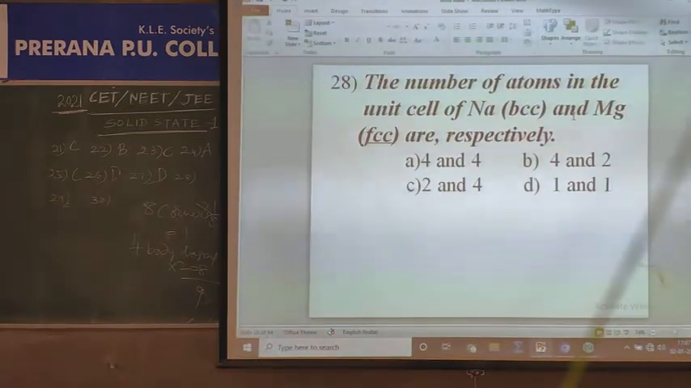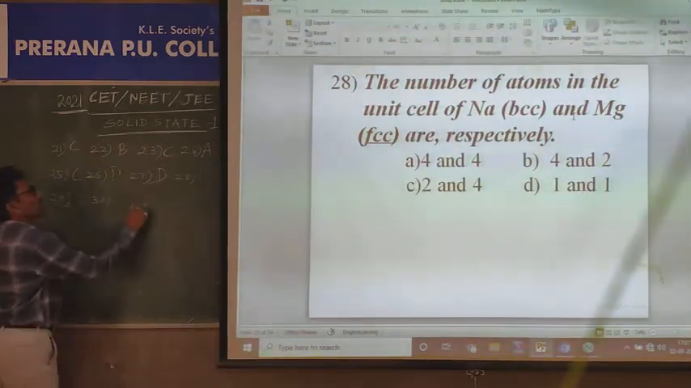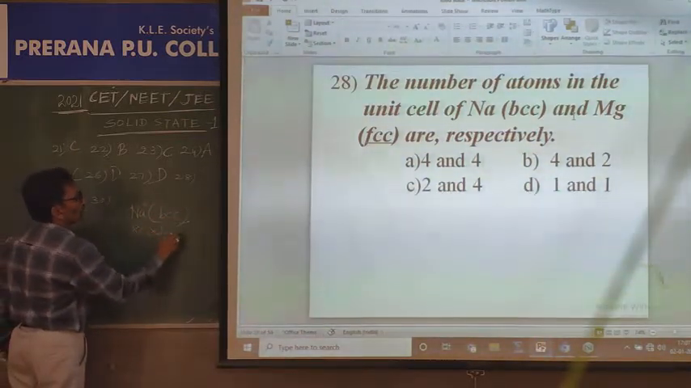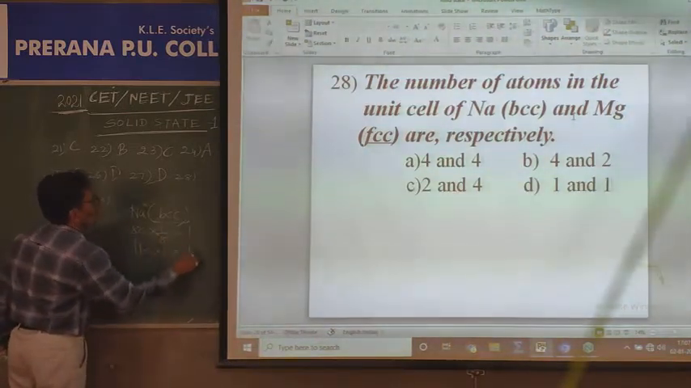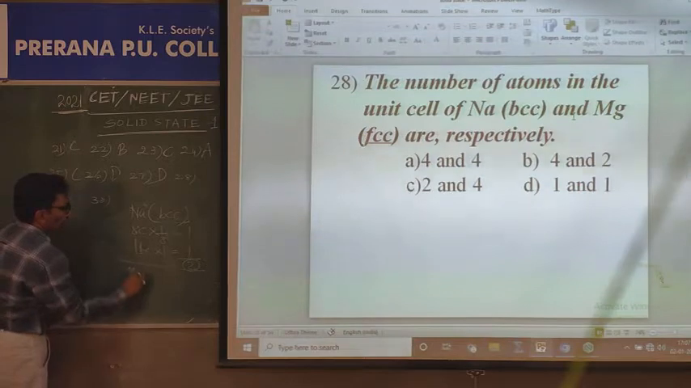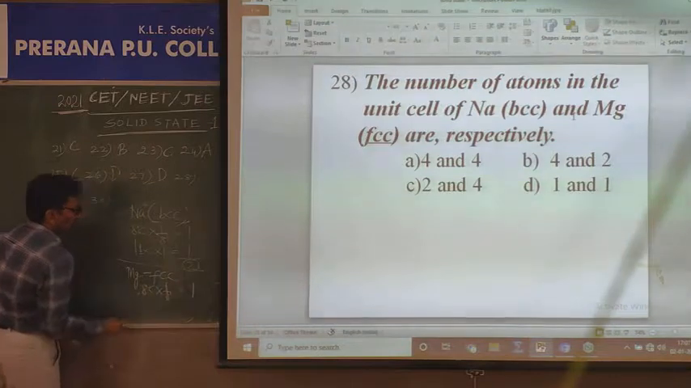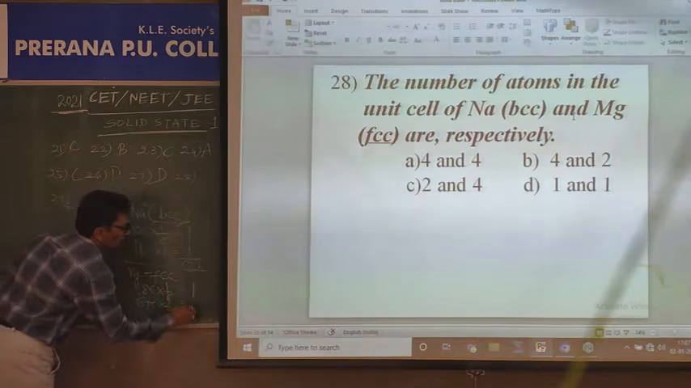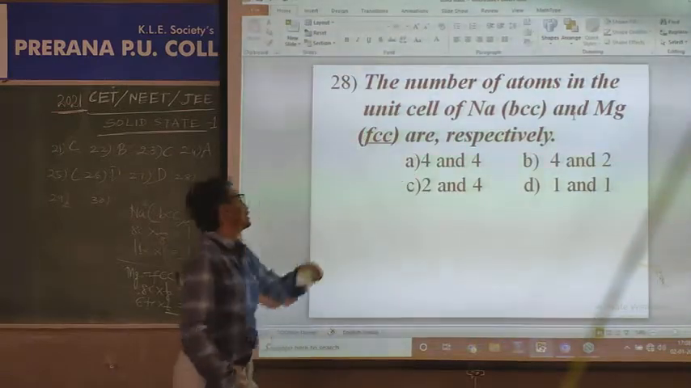28. The number of atoms in a unit cell of Na, BCC. Na is crystallized in BCC, like alkali metals. What is BCC? 8 corners after sharing, 1 by 8 each, gives 1. 1 body centered atom cannot be shared, 1. Total 2. Next, magnesium crystallizes in FCC. What is FCC? 8 corners after sharing, 1. 6 face centers, each shared by 2 unit cells, 1 by 2 times 6 is equal to 3. Total 4. So 2, 4 is available in option C, that is the right one.